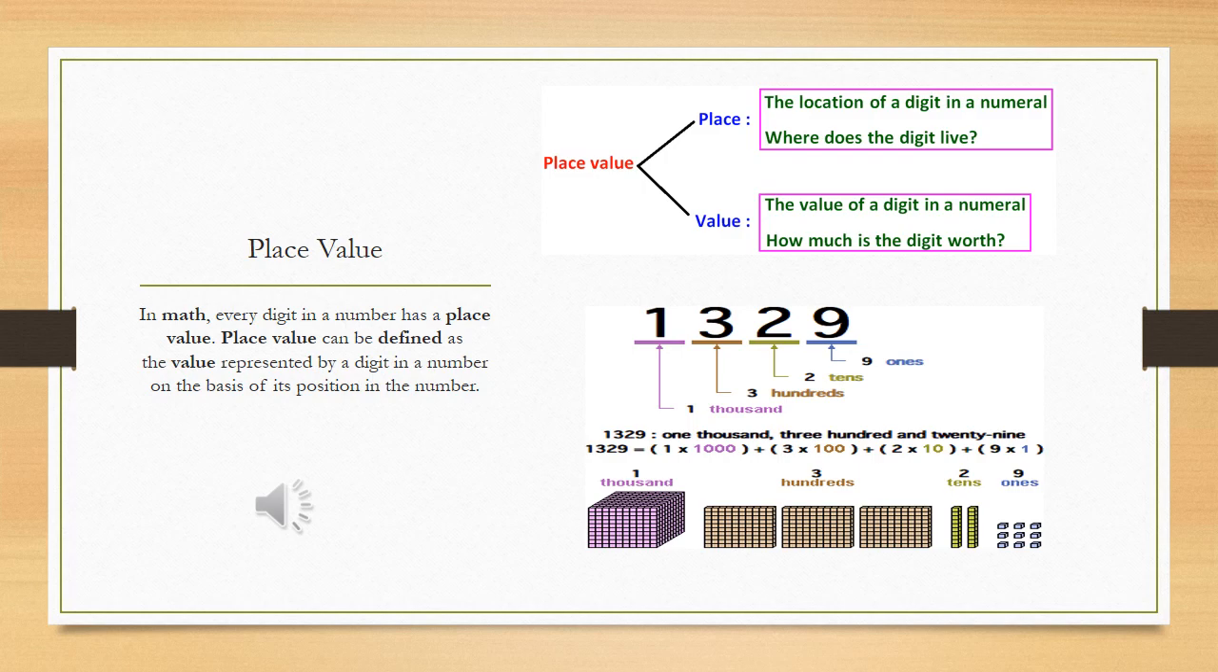Okay class, after the international number system and what we understood about digits, we are moving towards the next topic, place value. In maths, every digit in a number has a place value. Place value can be defined as the value represented by a digit in a number on the basis of its position in the number. It may sound difficult, but it's not, it's so easy. I am giving you an example.